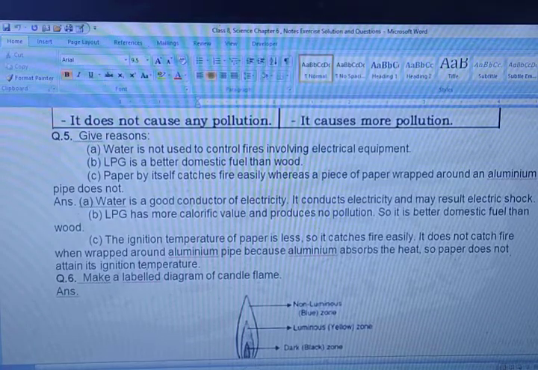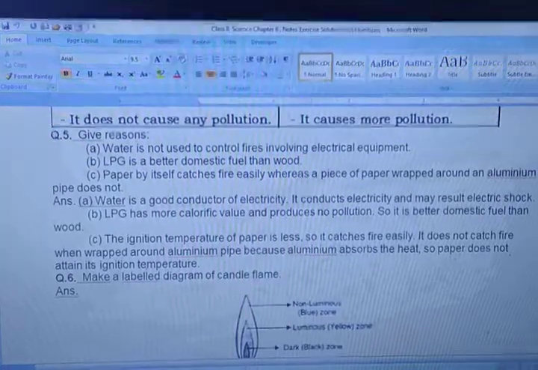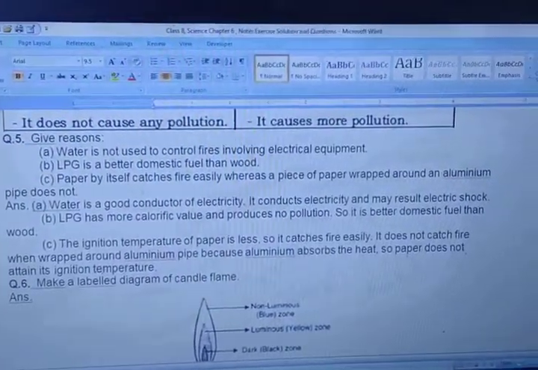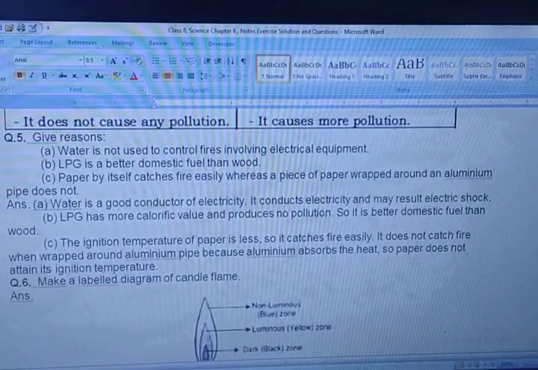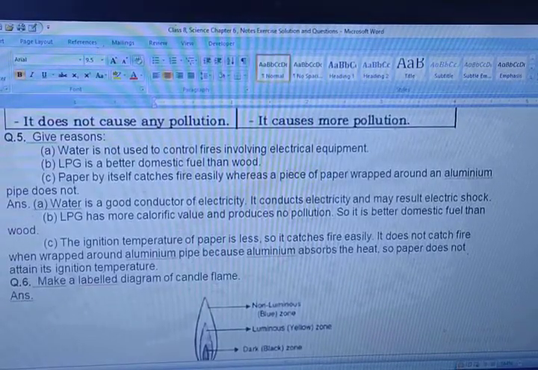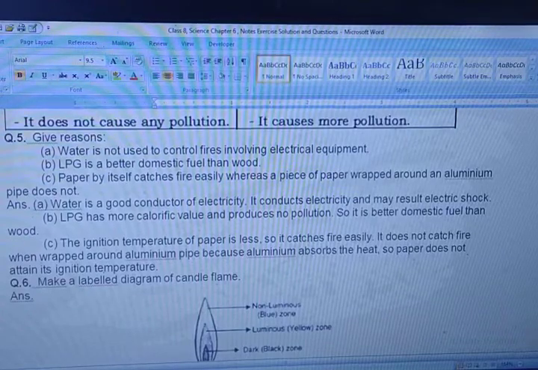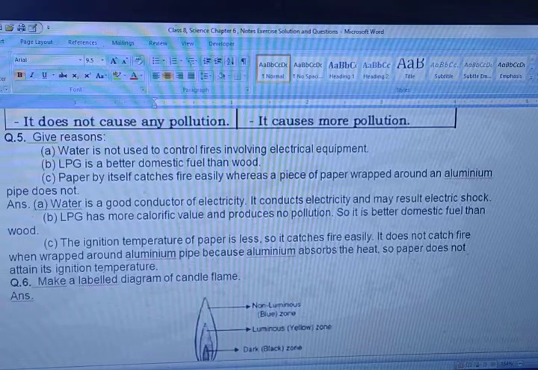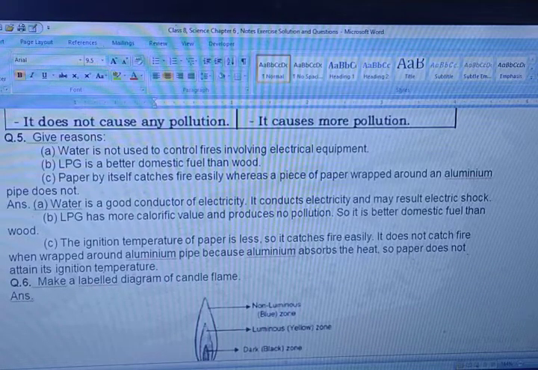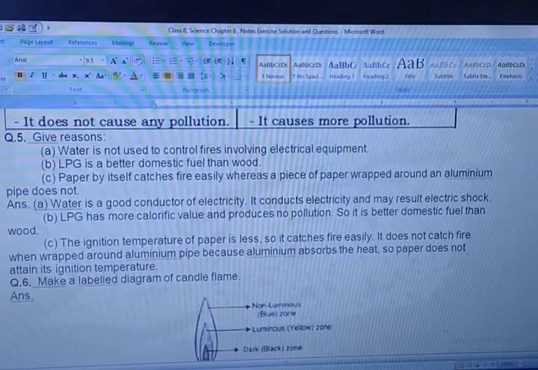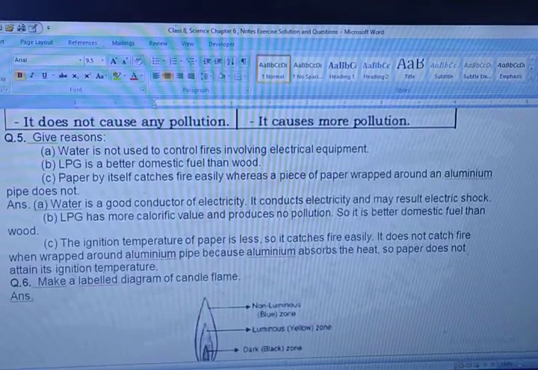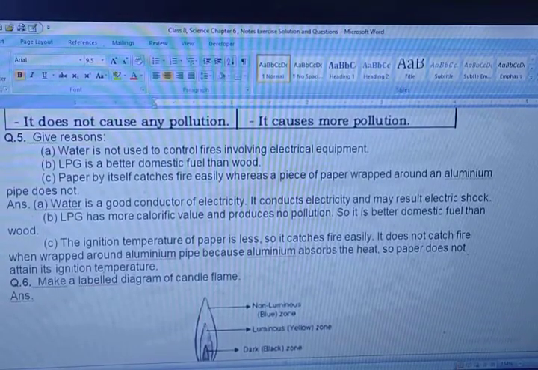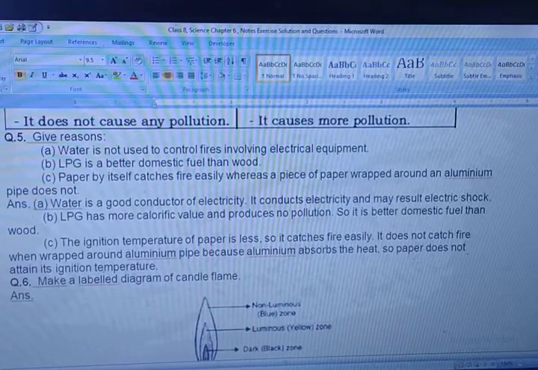So what are the reasons behind these questions? We have to just give these answers in the reason form. You can see here it's already written. The first answer, water is not used to control fires involving electrical equipments. When there is a fire caused by electrical equipments, why is water not able to control it? Because water is a good conductor of electricity. It conducts electricity and may result in electric shock. So that's why water is not used to control fires involving electrical equipments.